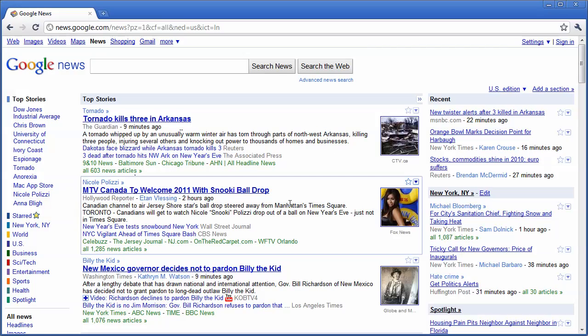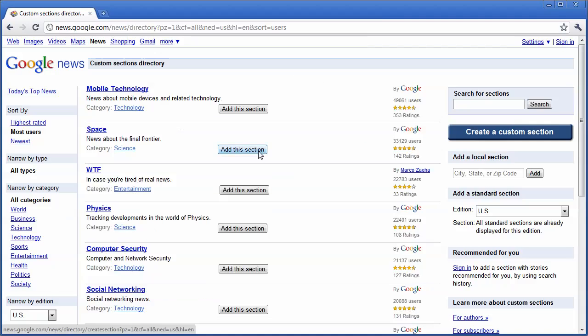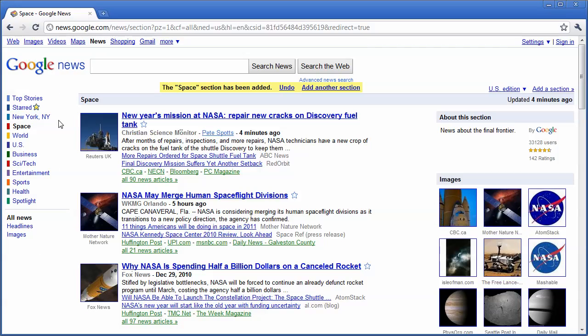Let's say that there's a specific topic that you like to find news on, you want to stay current on. You can come over here to add a section. And let's say I want to add space. I want to keep up to date on space. I simply click add this section, and now I have space added into my news that I can follow. So you can add top stories, you can add stories about wherever you want.